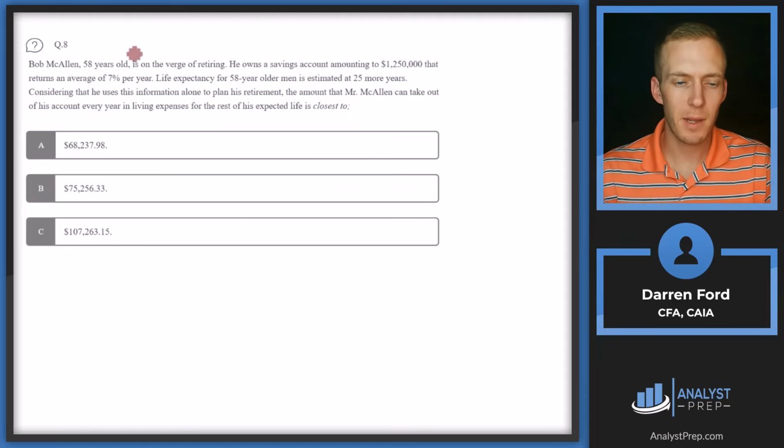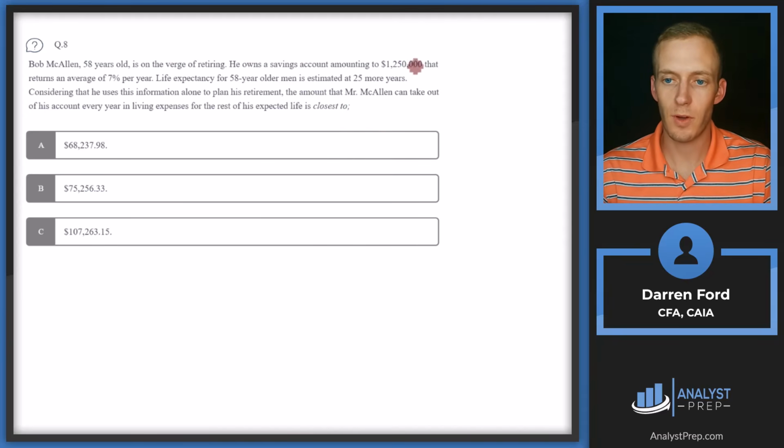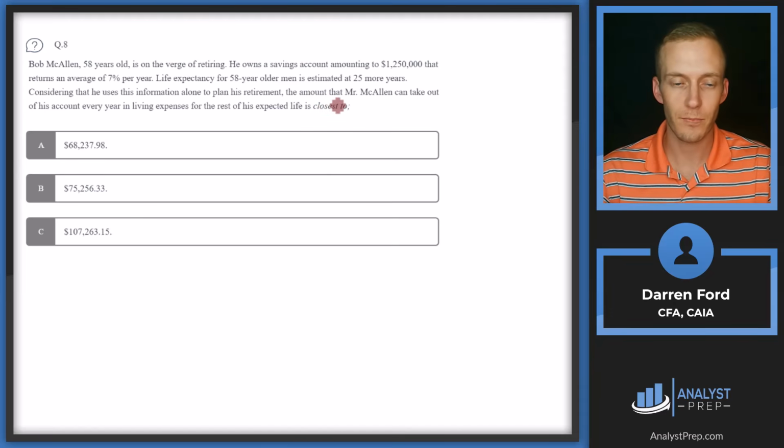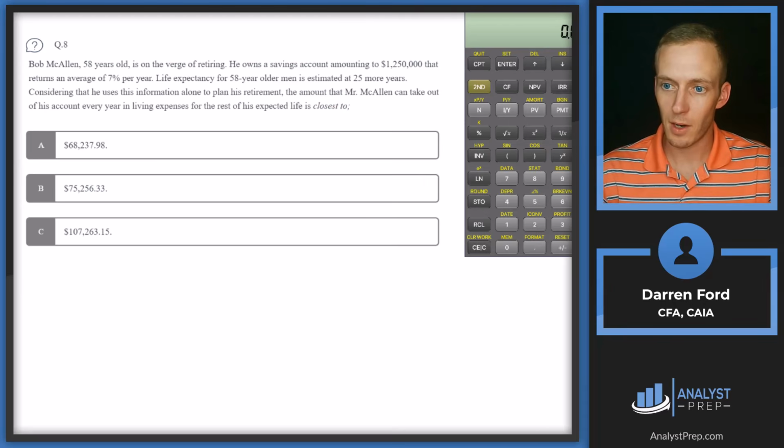Question 8. Bob McAllen, 58 years old, is on the verge of retiring. He owns a savings account amounting to $1.25 million that returns an average of 7% per year. Life expectancy for 58-year-old men is estimated at 25 more years. Considering that he uses this information alone to plan his retirement, the amount that Mr. McAllen can take out of his account every year in living expenses for the rest of his expected life is closest to. All right, so let's pull up our calculator here.